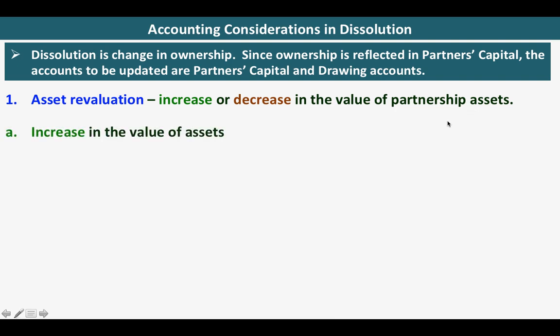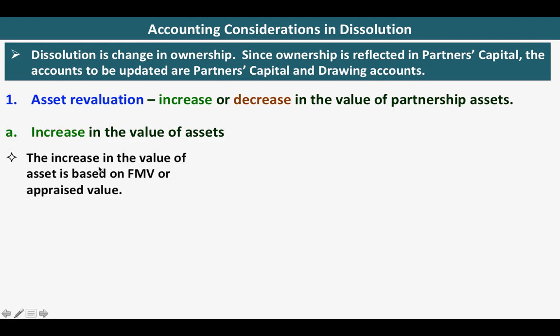Asset revaluation means that there is an increase or decrease in the value of partnership assets. So let us illustrate that. First, let us illustrate the increase in the value of assets. The increase in the value of asset is based on fair market value or appraised value. The pro forma to record the increase in the value of asset is this.